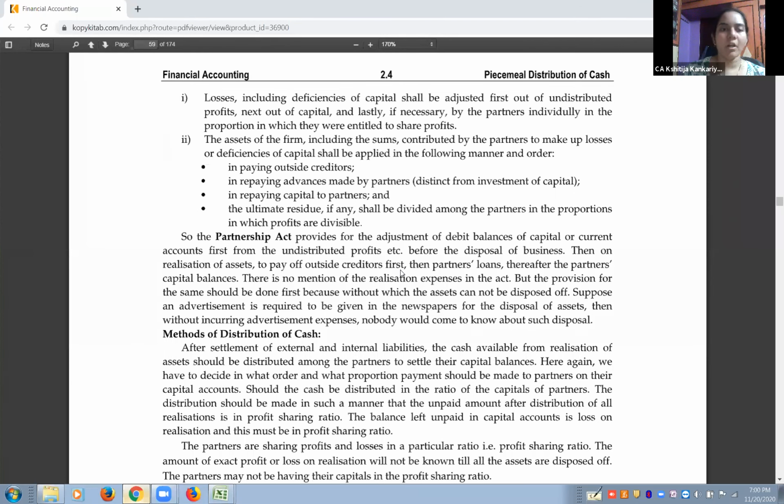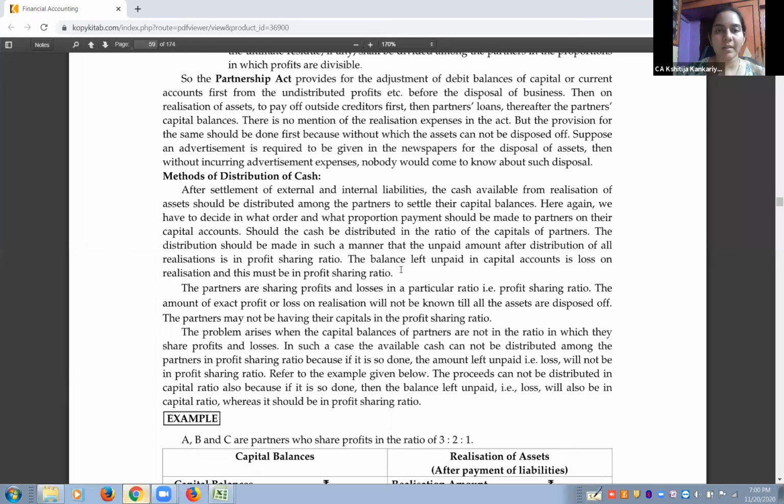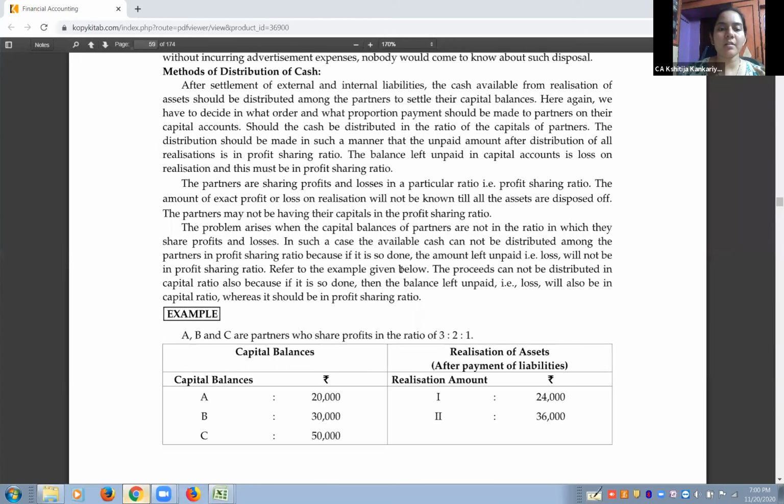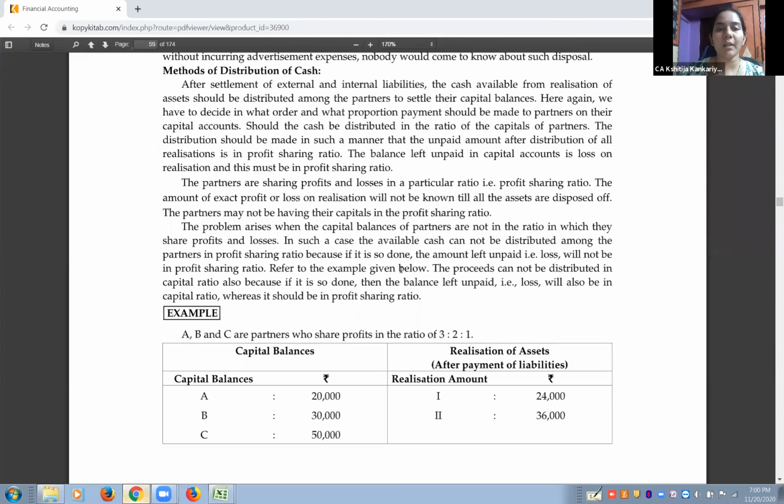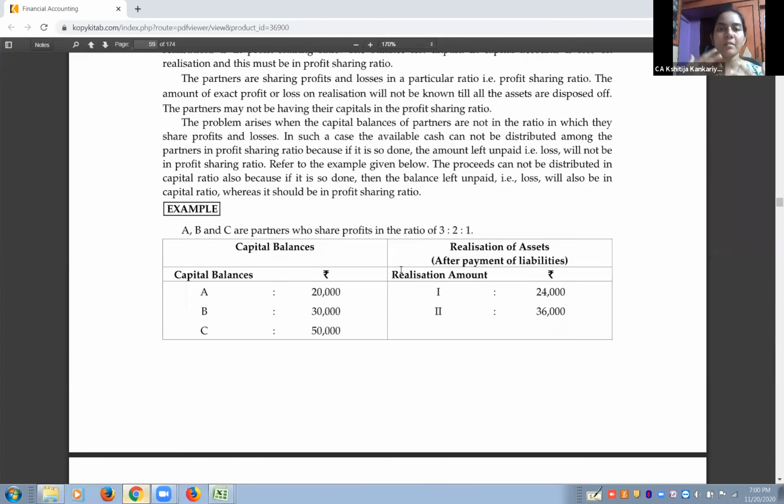So today we are going to do only a small example where we'll see how many methods there are. There are basically 2-3 methods by which we can pay the partners. Partners' capital repayment can be done with different methods. So the first, very basic method is whatever money you have, distribute that money to the partners in their profit sharing ratio.